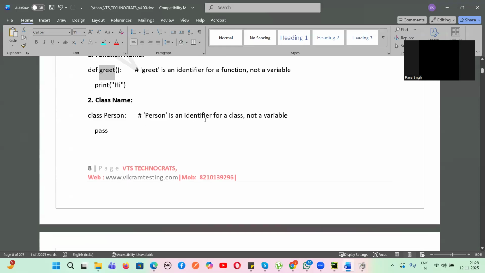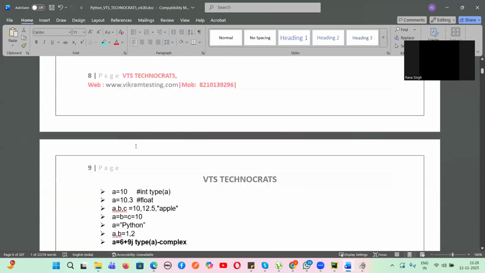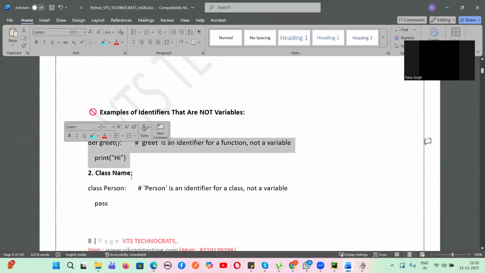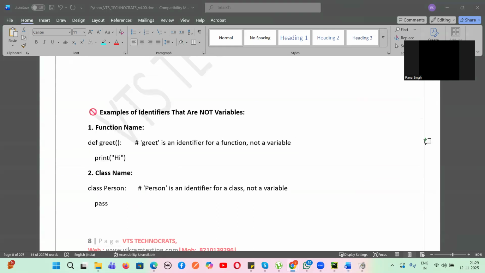Class Person. Person is an identifier for a class, but not a variable, because a variable name cannot be a special keyword. Class is a special keyword. Def is a special keyword. So we cannot call these things variables. We can only call them identifiers, but not variables, because variable names we cannot take as special keywords. Here, what is happening? This is the special keyword def we are taking. So greet is an identifier, but it is not a variable. Yes or no, guys?